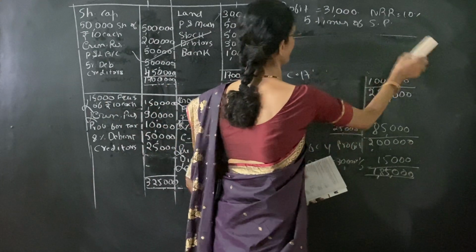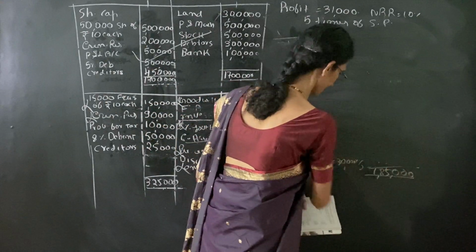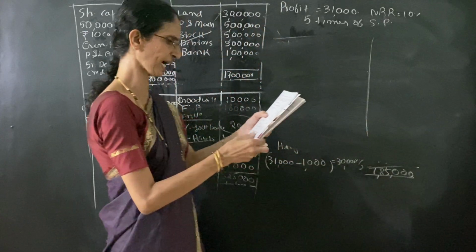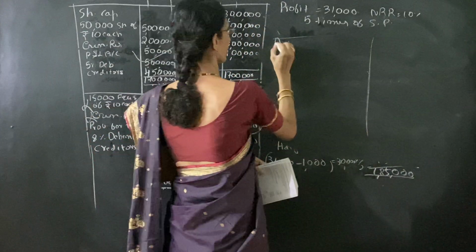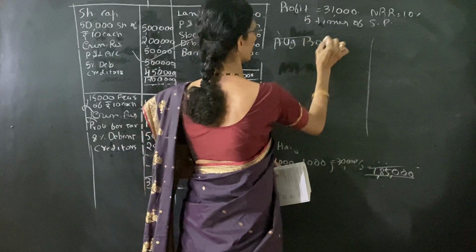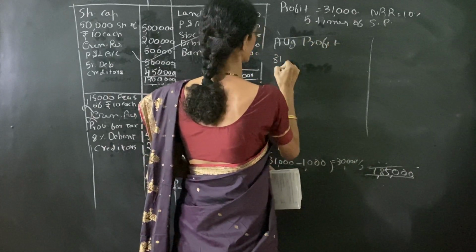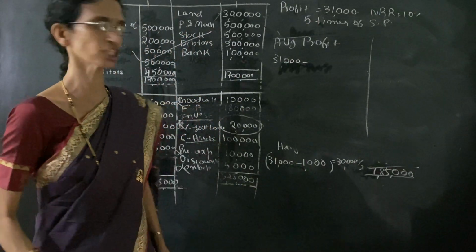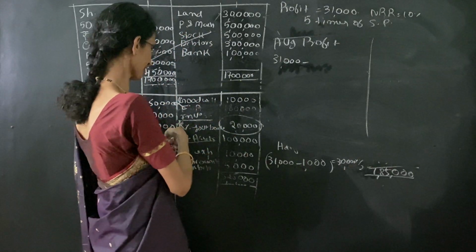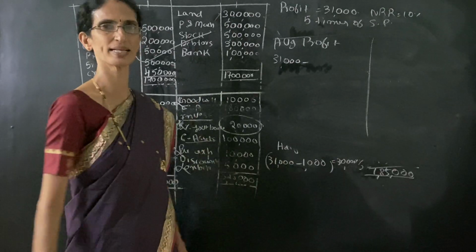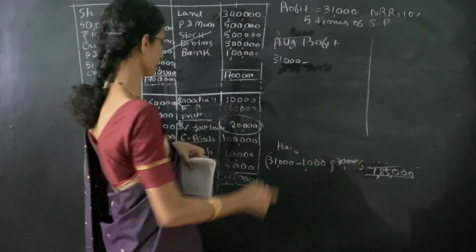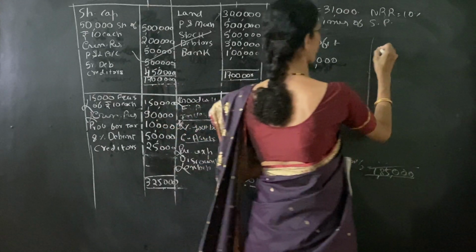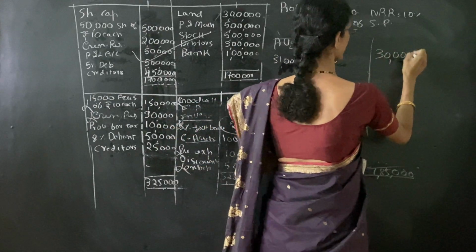So next we have to calculate the super profit. Under that, first we have to write the average profit. The average profit is already calculated. It is 31,000 less interest on investment. Once again, it is given 5% government bonds 20,000. So 20,000 into 5% means 1,000. So the average profit will be 30,000.